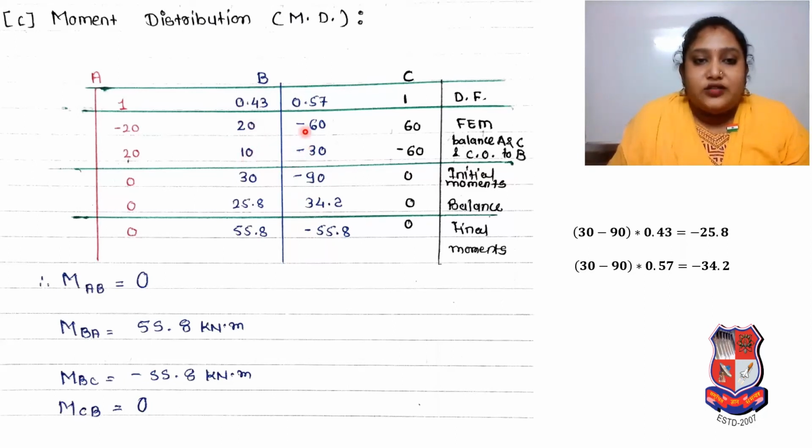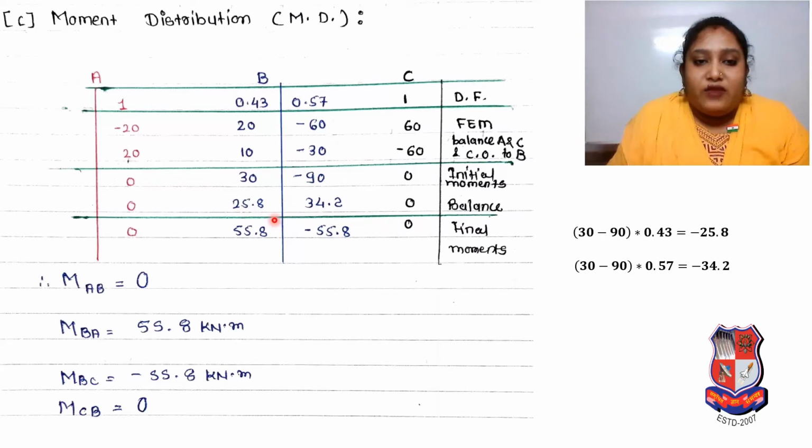Now we have to do addition of these moments. 20 plus 10 is 30, minus 60 and minus 30 is minus 90. The 0 will be here because of the addition of both values. Positive 60 and minus 60, addition will be 0. Positive 20 and minus 20, addition will be 0. That addition is 30, that addition is minus 90.